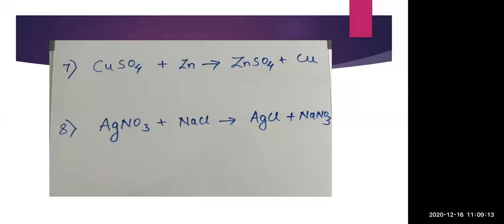That means either the exchange of cations will take place or the exchange of anions will take place. So here in this case, AgNO3 plus NaCl gives AgCl and NaNO3. Here exchange of anions has taken place, where NO3 and Cl have exchanged their position. So that means they have replaced each other. So it is a double displacement reaction.